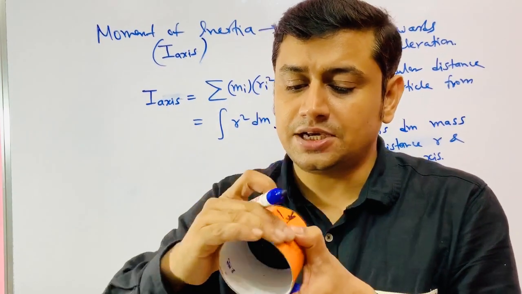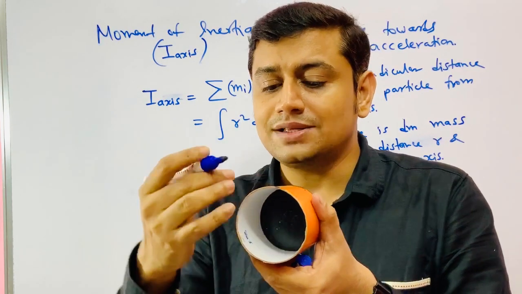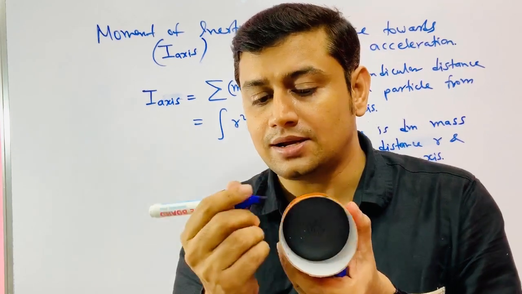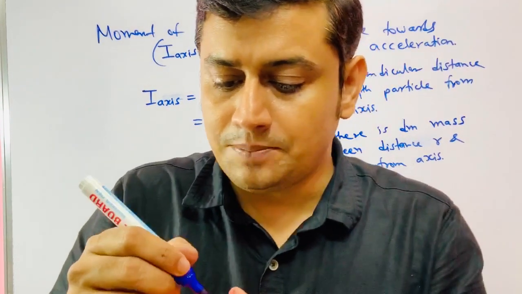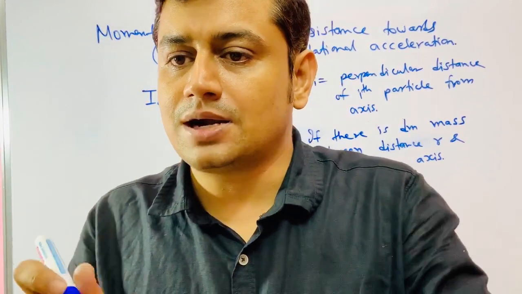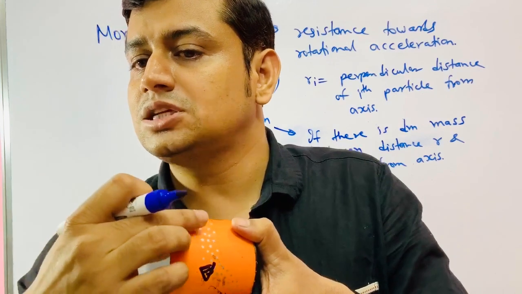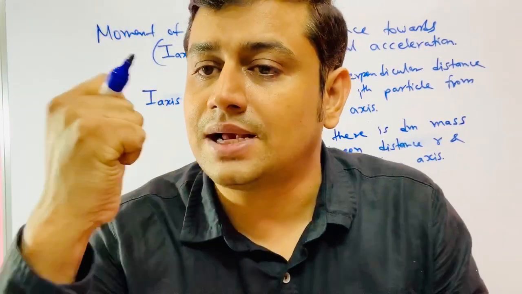Whether this mass dm is distributed on the ring, or some part is here, some part is here, and some part is here, all these masses are at the same distance from this axis. The combination of all of these behaves like a single mass.